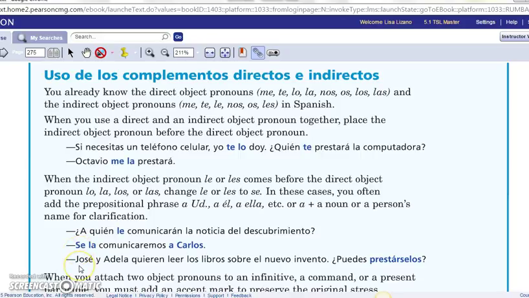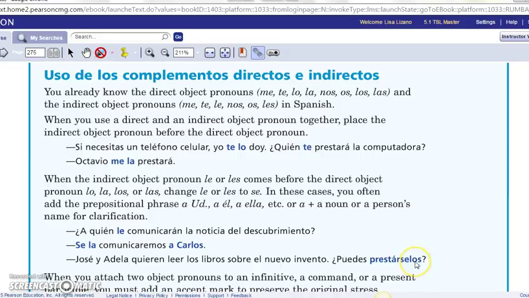Here's another example. José y Adela quieren leer los libros sobre el nuevo invento. José and Adela want to read the books about the new invention. Puedes prestárselos. Can you lend them to them? It sounds weird in English, but in Spanish, thank goodness, it's se and los, two different words.